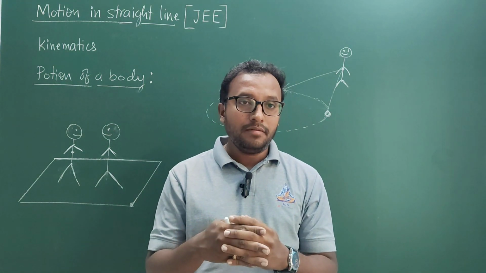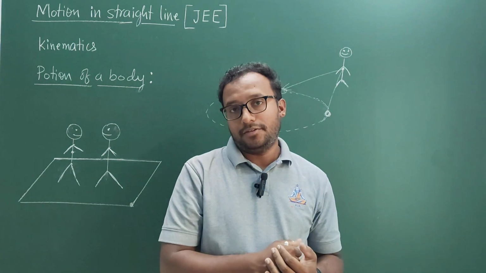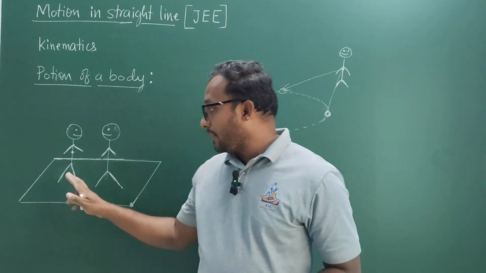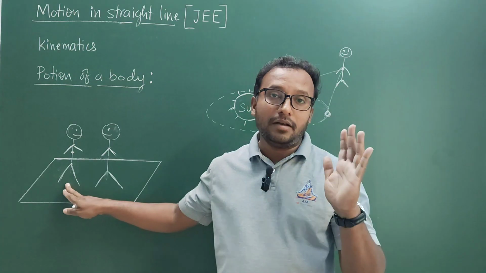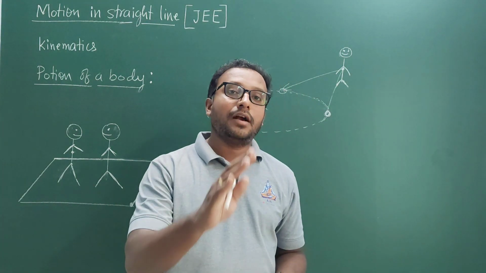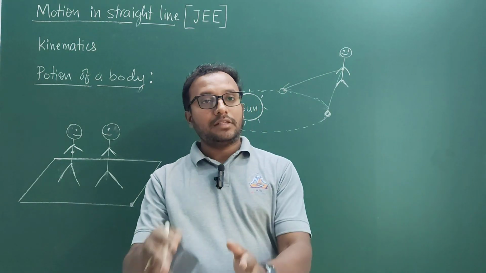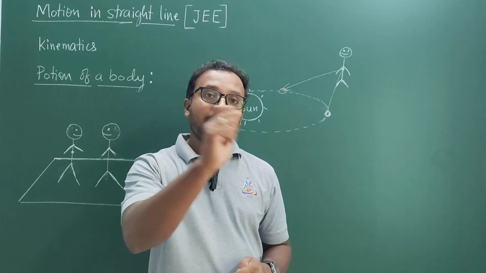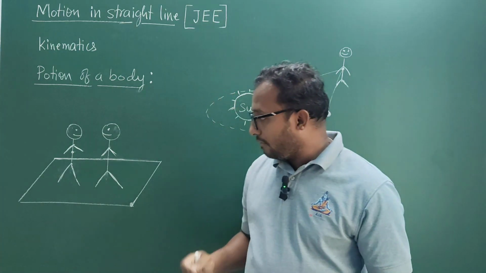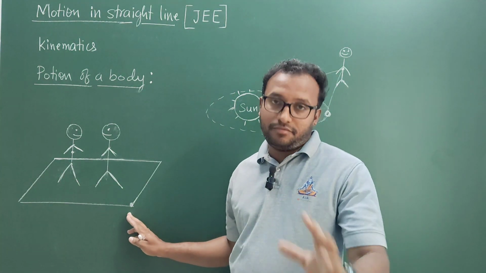It all depends on which frame of reference you are considering. So when you say the person is at rest, that is a wrong statement. Or when you say the person is in motion, that is also a wrong statement. The correct way of telling whether the body is in motion or at rest is by specifying the reference point. So very clearly, this person is at rest with respect to the earth itself.